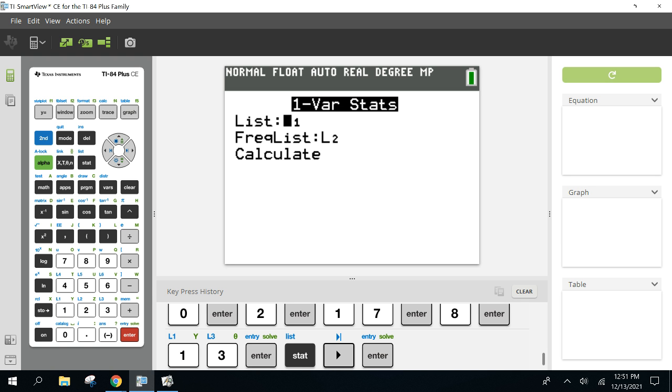Now your calculator's asking, hey, what list should I look in? Where did you put your info so I can calculate this? We only used list 1, so make sure you have L1 in there. There's nothing to worry about for frequency because there's only 1 list, so make sure that's blank. And then calculate. Enter.